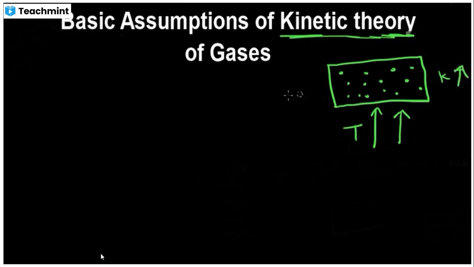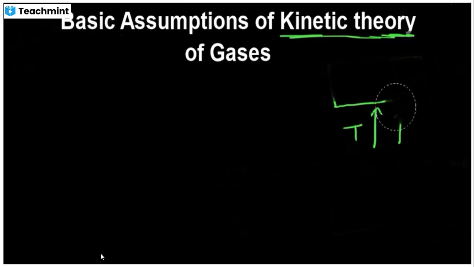So the thermal properties of gases were related to the temperature, and that temperature affected the kinetic energy of the molecules. So that's why this theory is the kinetic theory of gases. The basic assumptions were like this.